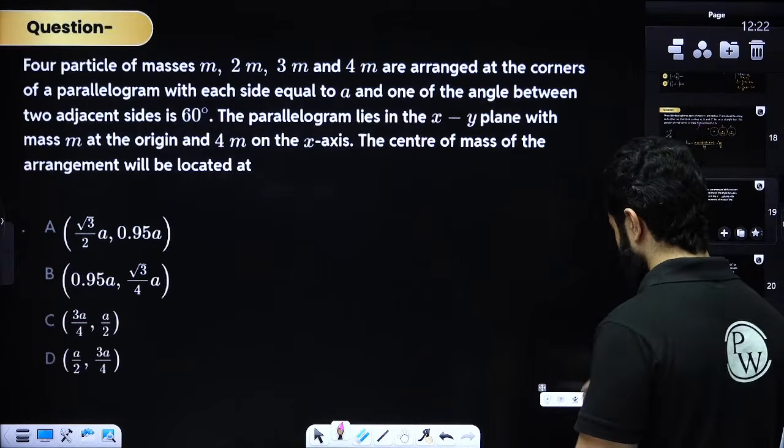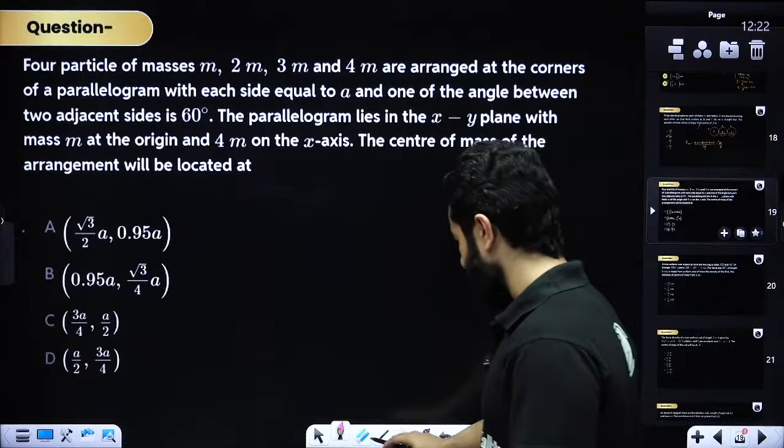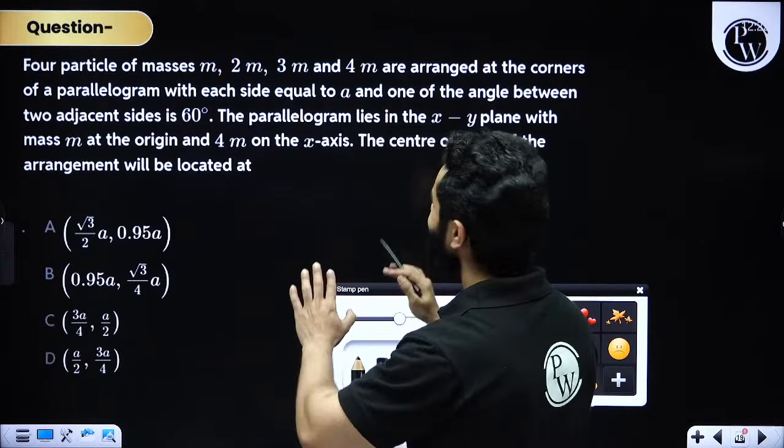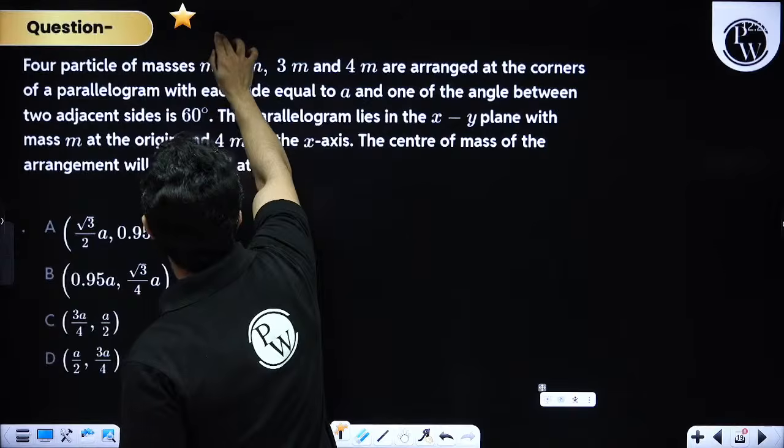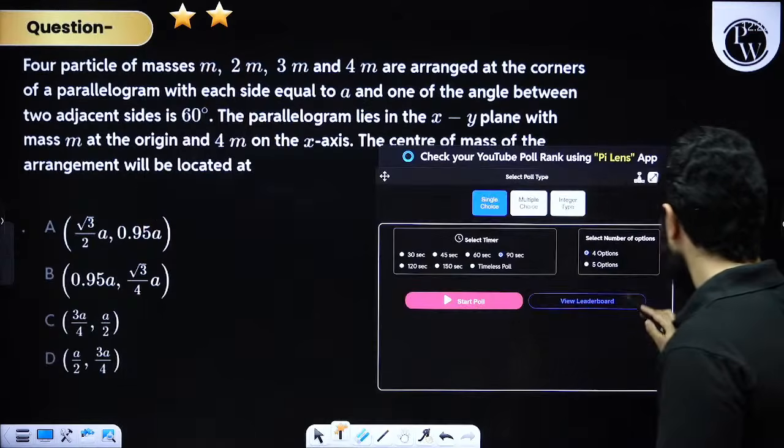Yeah, this one. Okay, this is a nice problem. Let me read it. Yes, this is what I was talking about. Now let's start this.